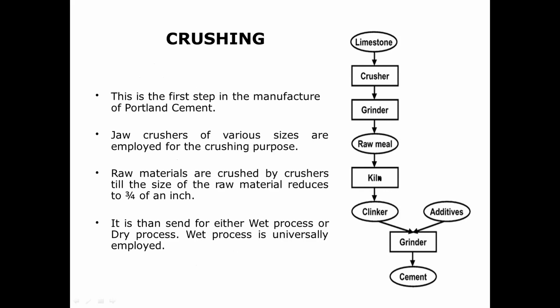From there it goes to the kiln, from the kiln to the clinkers, and you have additives here, and then the grinder, and then the cement. This is crushing. Like here, the second portion is the crusher. So what does crushing do? This is the first step in the manufacturing of Portland cement.